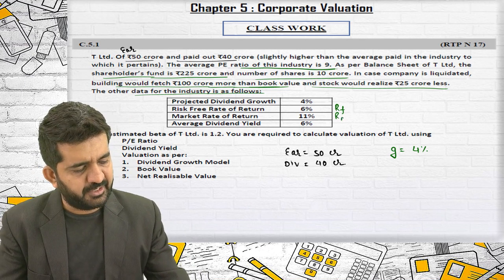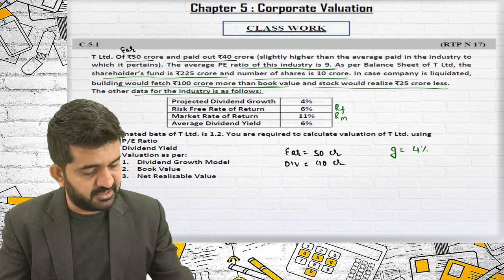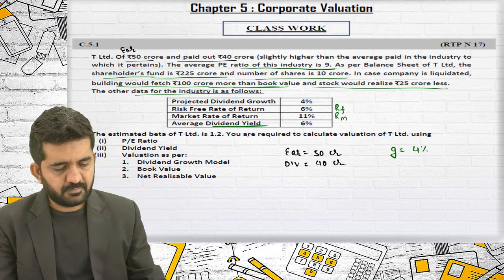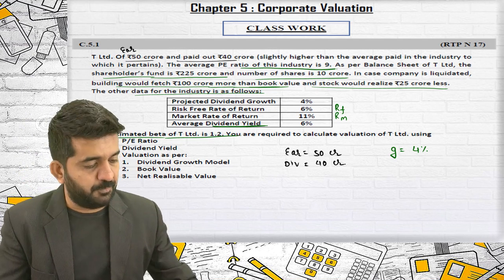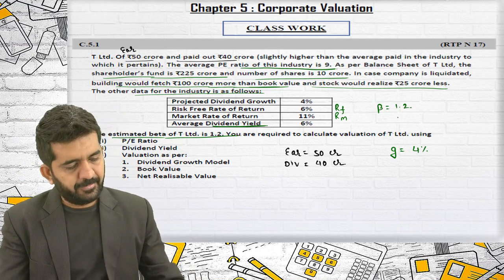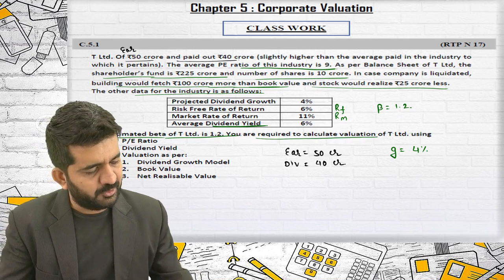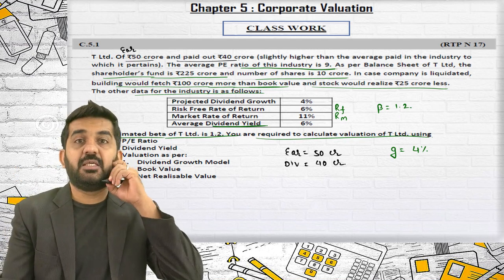Market rate of return is RM. Average dividend yield is given. Estimated beta of T Limited is 1.2. You are required to calculate valuation of T Limited using PE ratio.